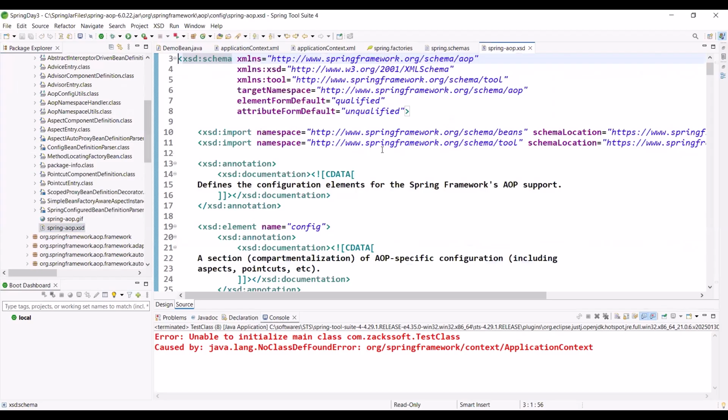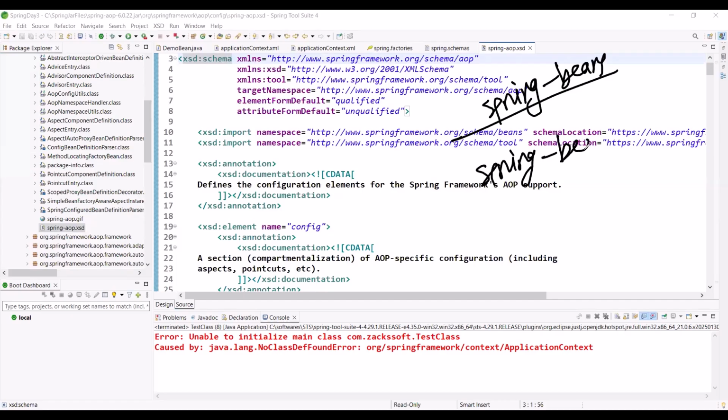Is it okay? So if you download any module, you will find one XSD file. For example, in the Spring Beans module, right? In Spring modules, there is an XSD file. Can you tell me what is the name? The name is spring-beans.xsd, right? Is it okay? In every module, there is an XSD file, right? Is it okay? Should I repeat anything? No, sir.